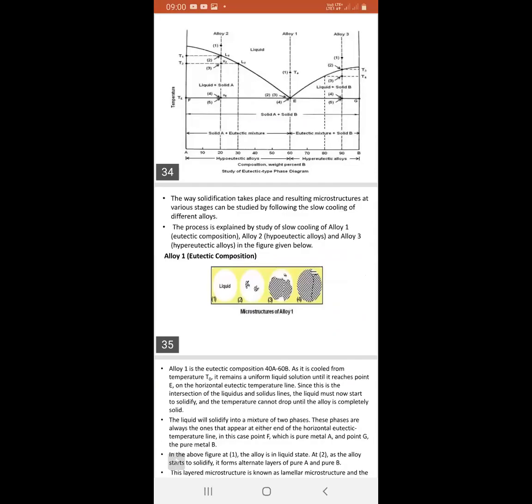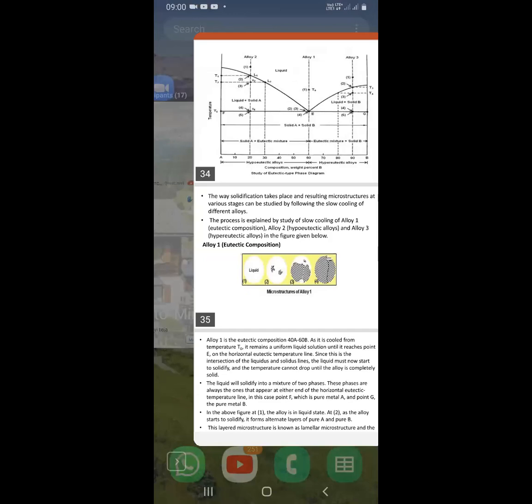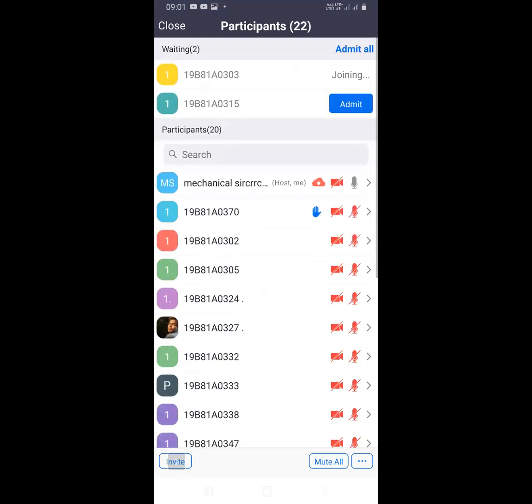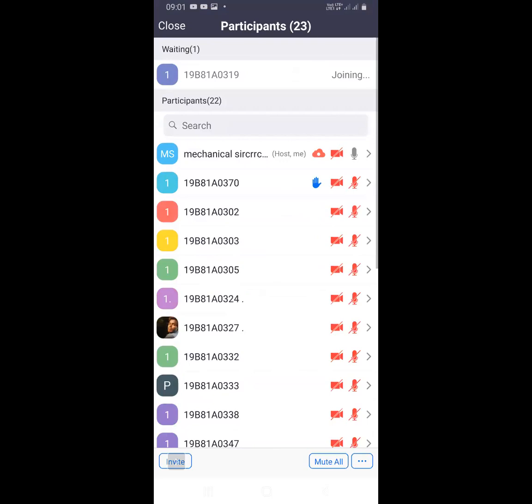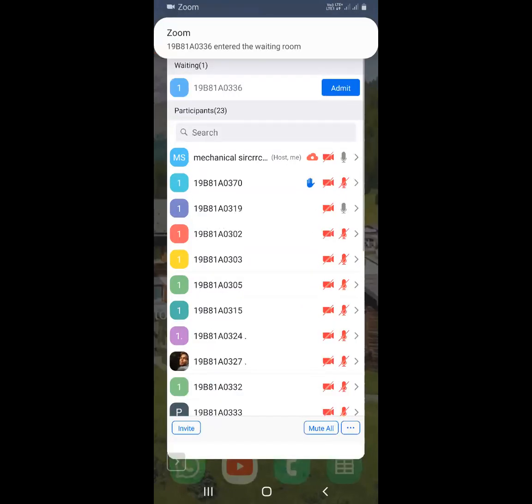See all of you. Is it visible? 303, Yugandhar.